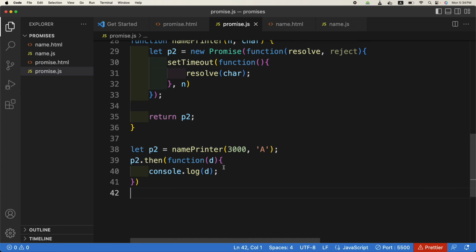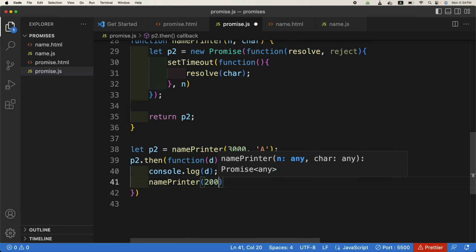what I can do is inside this function, just like we did before, but on a small level, we can call a new name printer here after the console.log of this. So name printer, and say after 2 seconds I want to print Z now.